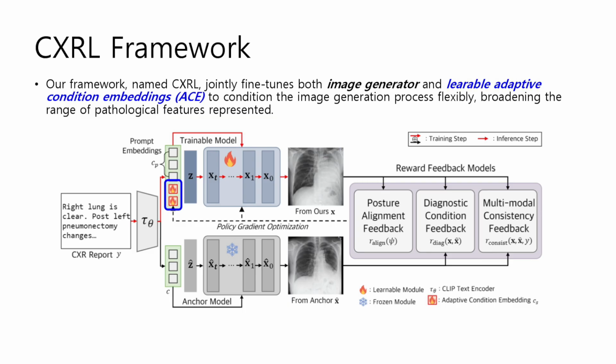However, our empirical observations indicated that solely optimizing the image generator limits the scope of pathological expressions. Consequently, we introduce CXRL, which jointly fine-tunes the image generator and learnable adaptive condition embeddings to condition the image generation process flexibly, broadening the range of pathological features represented.